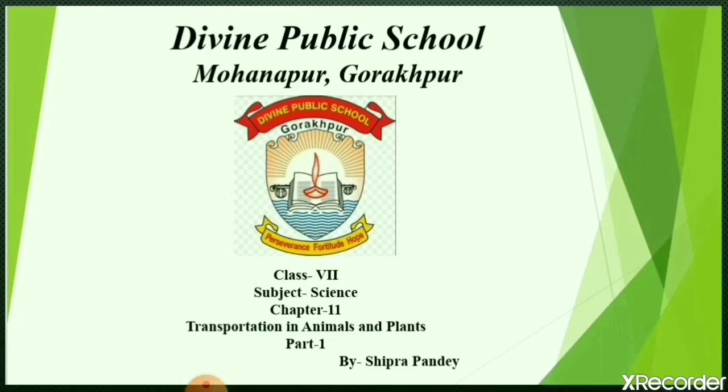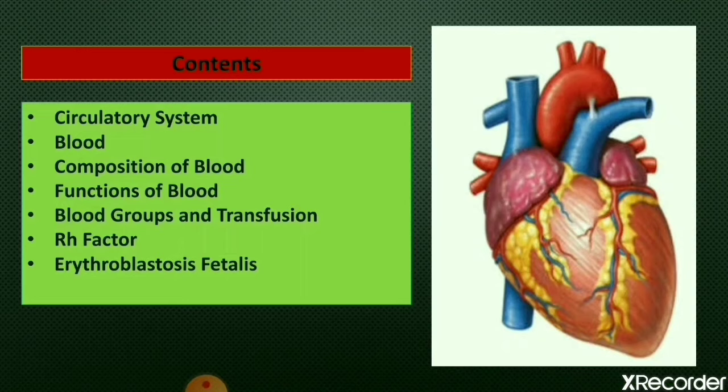So, students, today we are going to start our 11th chapter, that is transportation in animals and plants. This is the first part of this chapter. Let's have a look at what we are going to study in this video. First of all, we will see what is circulatory system, then blood, composition of blood, functions of blood, blood groups and transfusion, Rh factor, and erythroblastosis fetalis.